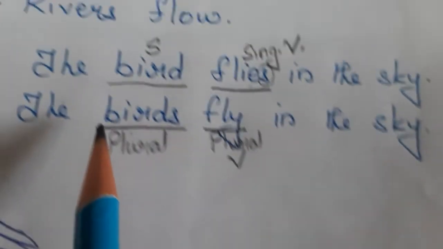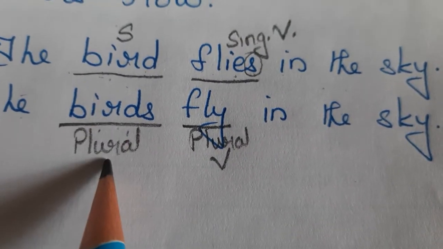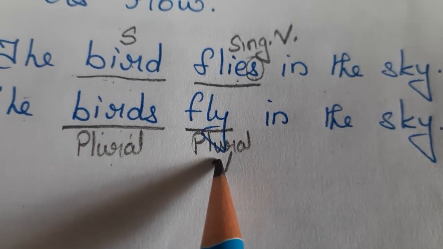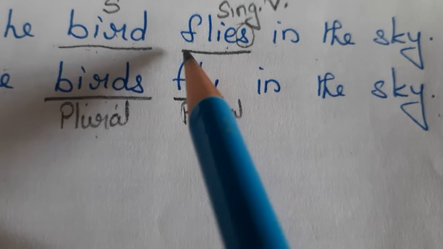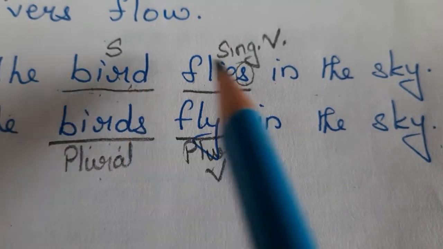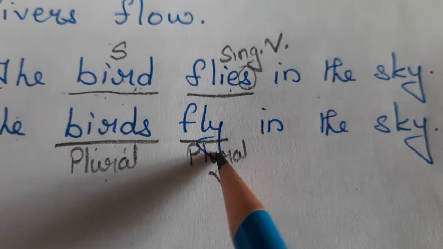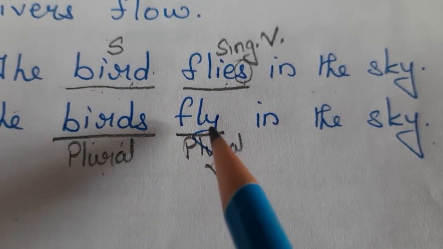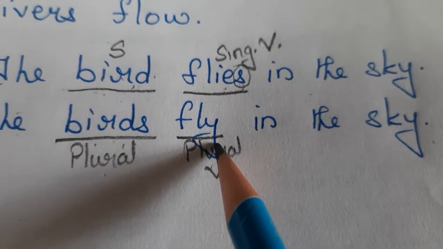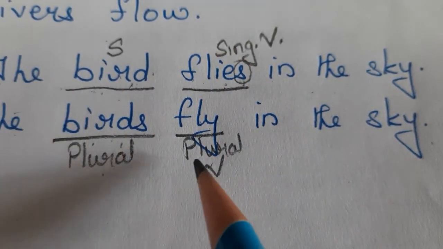So, here the birds subject is plural, fly plural verb in the sky. So if we keep it in mind, bird flies, birds fly. Just the opposite. Without S, with S, with S, without S. Okay, so this will be a simple one to remember.